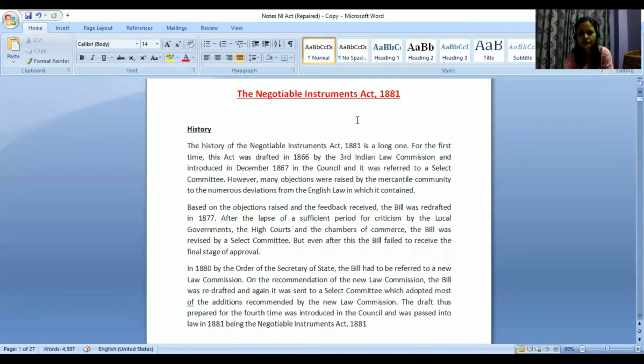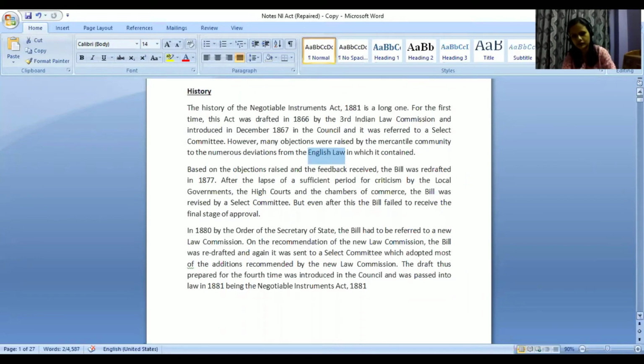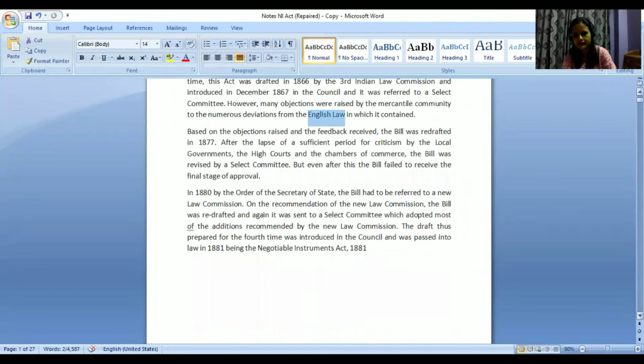So Negotiable Instruments Act is of the year 1881, and before this act came into force, we were having the English laws, right? That used to govern us as well. We used to follow that as well. And then finally, after a lot of drafting and redrafting, this act came into force in 1881.